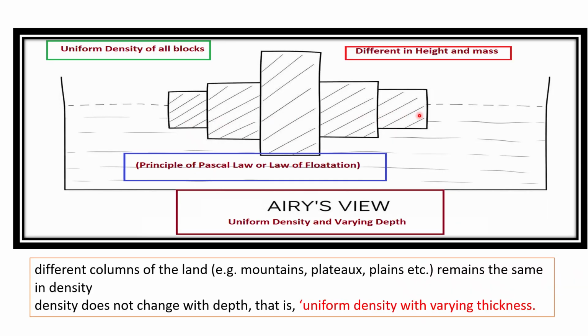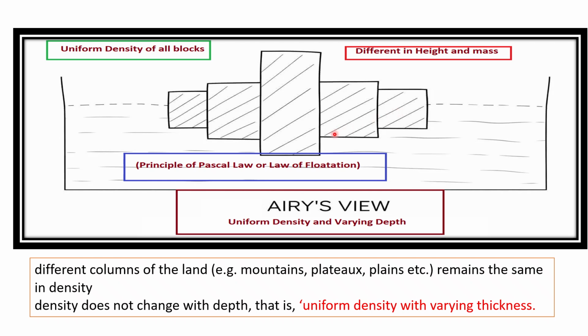These columns are the replica of the Earth's crust. When we talk about hill, mountain, plateau or plain, all depend on average height. Suppose this is a replica of a hill, this of a plateau and plain. They differ in average height and in mass. But according to Airy's concept, these are crustal blocks and all crustal blocks have a uniform density. If blocks with different height and different mass but uniform density float on a liquid, what will be the result?